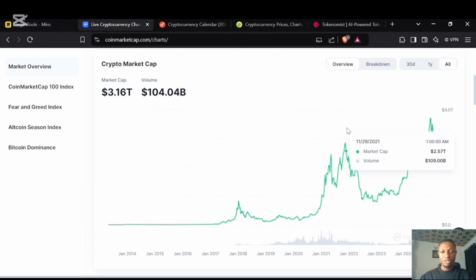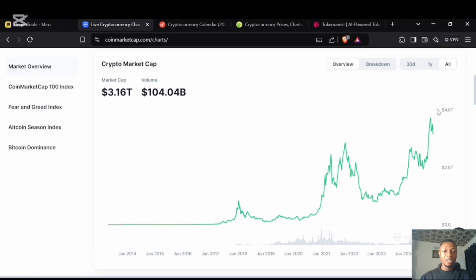If we are speculating the top of this market, my speculation is I want to start exiting this market anywhere around $6 trillion. Once we get to anywhere around $5 trillion, I will start exiting my bags aggressively. $6 trillion for me will be the top.